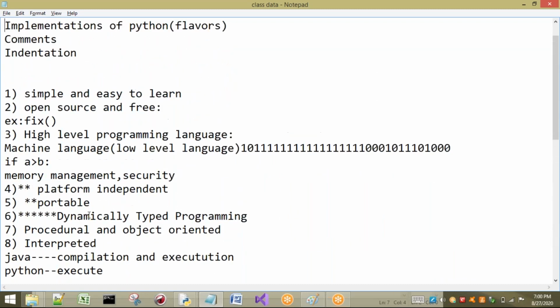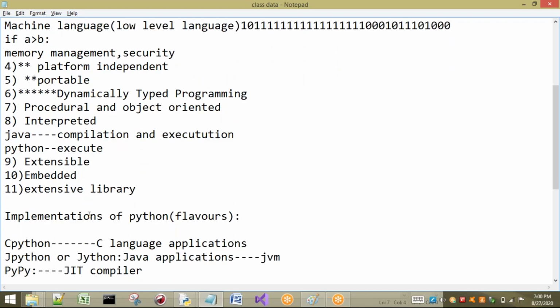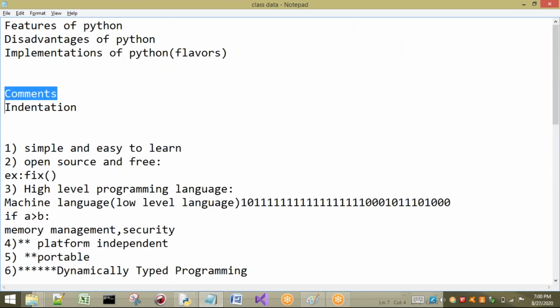Today we have seen the features of Python, the disadvantages, and also the flavors of Python. In the next class we will start the programming language. Basically, comments, indentation, identifiers and keywords we will see in the next session.